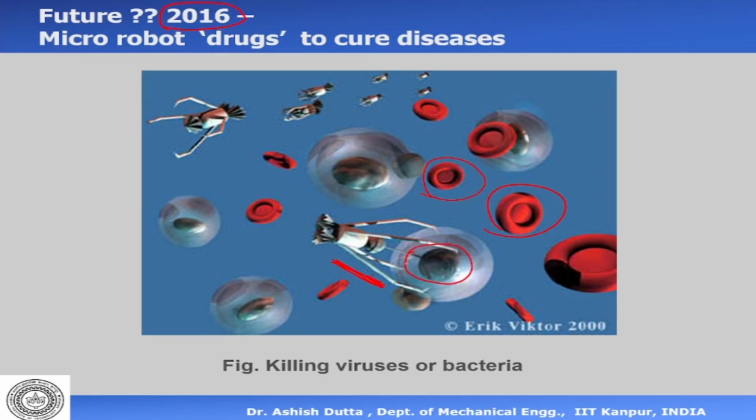For example, if there is a tissue or a cell which has to be killed, it can go and target this cell and give targeted drugs. So we are at the scale where it can go inside the blood vessel. You already know this, because when they implant stents in the heart, they insert it from the thigh vein, or from the vein in your arm, and take it to the point where they want to put the stent, put the stent there and come out. So we are already at that scale.